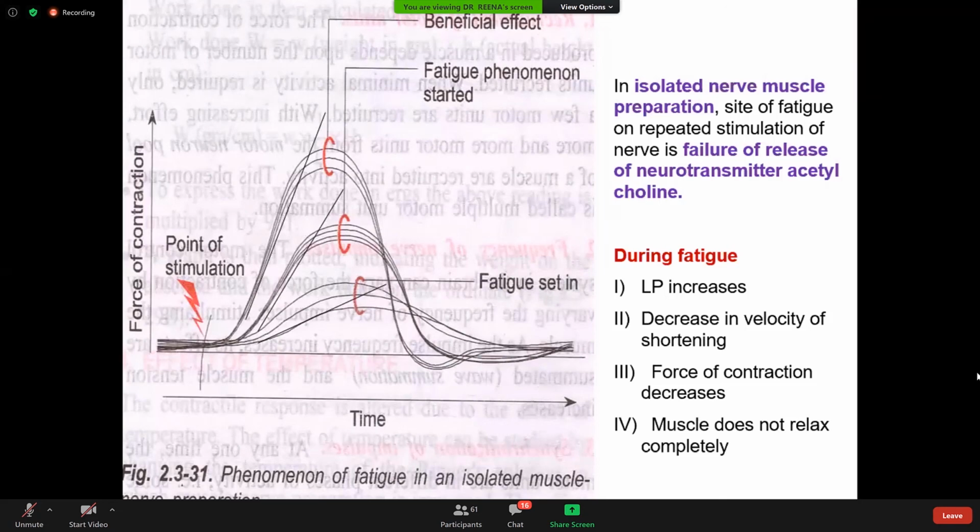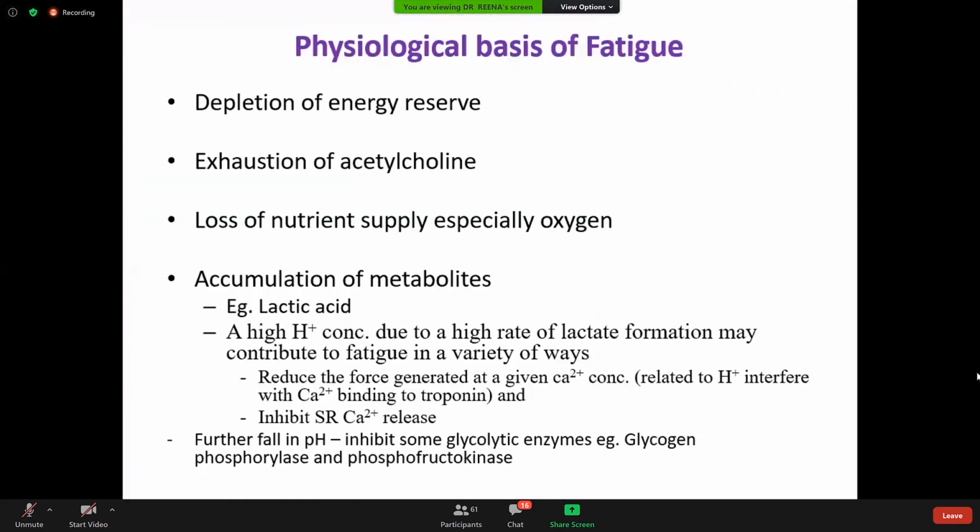Fatigue develops and we cannot do the work. This is because of failure of release of the neurotransmitter. Why? Because there is no gap between the release and production of neurotransmitter, and also because of ATP. So these are the physiological basis of fatigue.